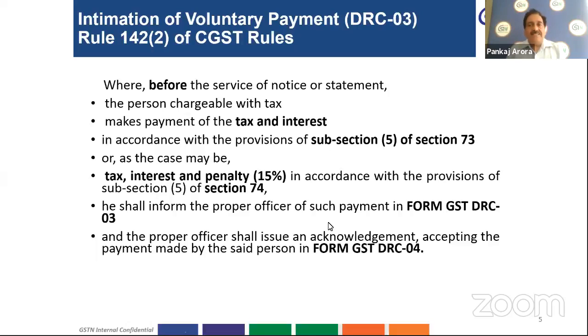So there are two provisions: one is sub-section 5 of section 73 as well as of section 74. To begin with, section 73 deals with the demand and recovery of tax where, for any reason other than misstatement or suppression of facts with intent to evade payment of tax, tax is not paid. So that will not be covered under section 73.